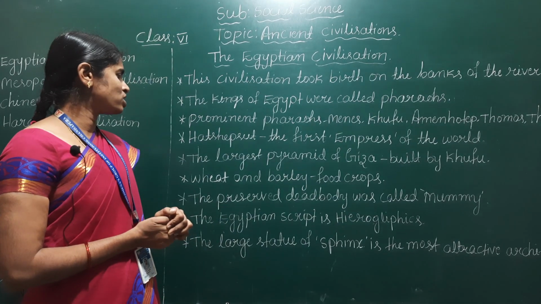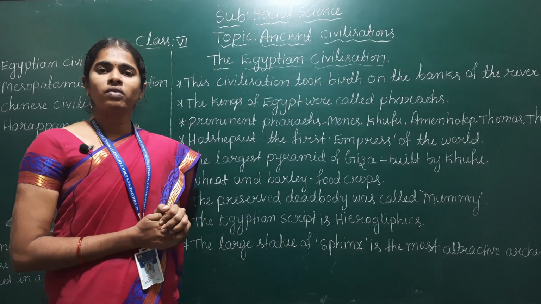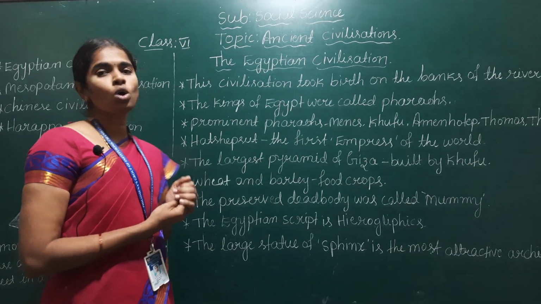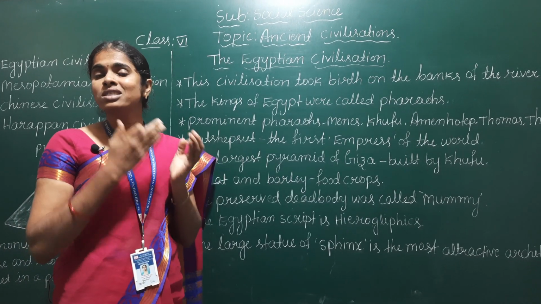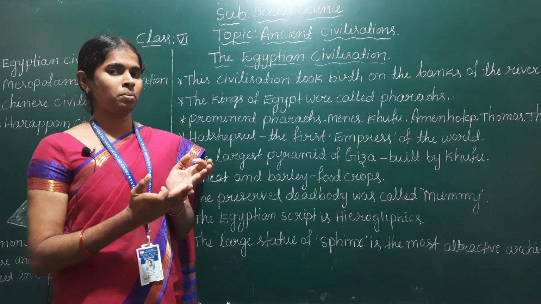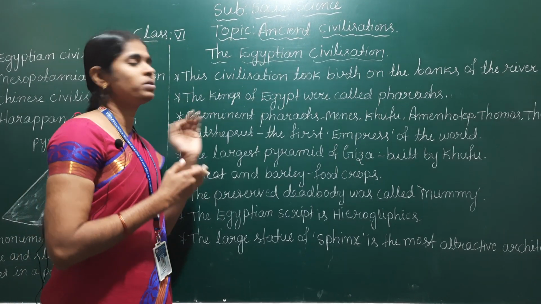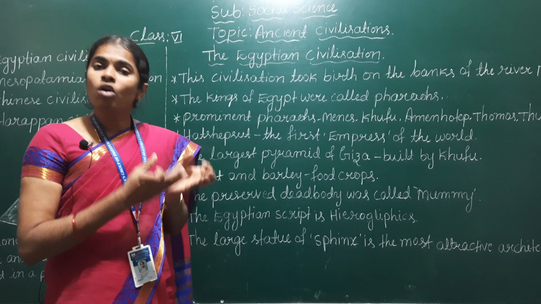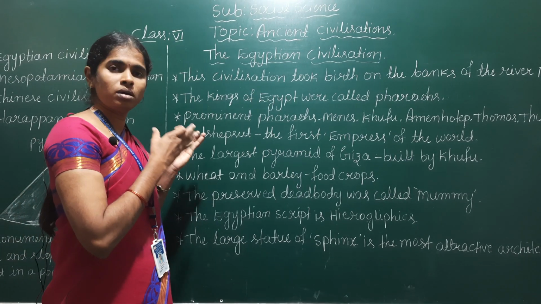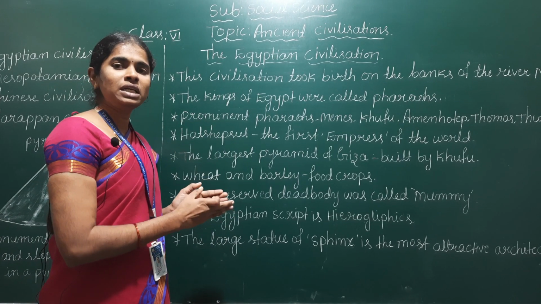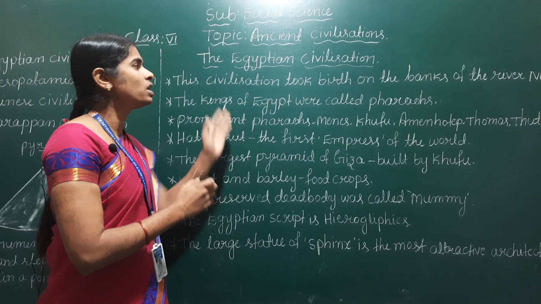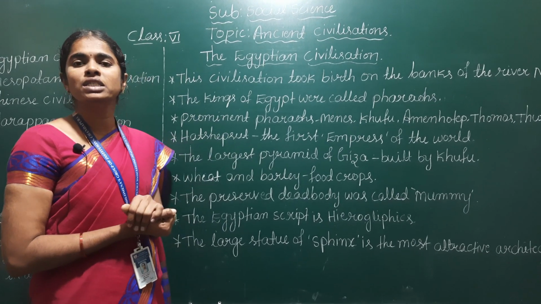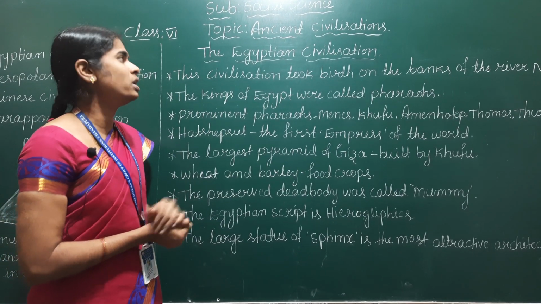Next, after Hatshepsut, those who came to power were not prominent. So Alexander the Great conquered Egypt, and he appointed his representative Ptolemy in Egypt.